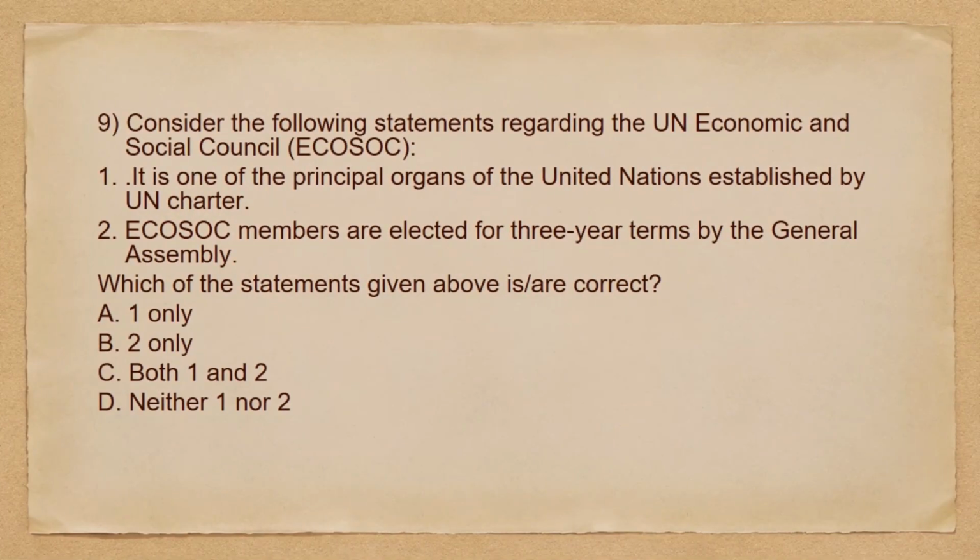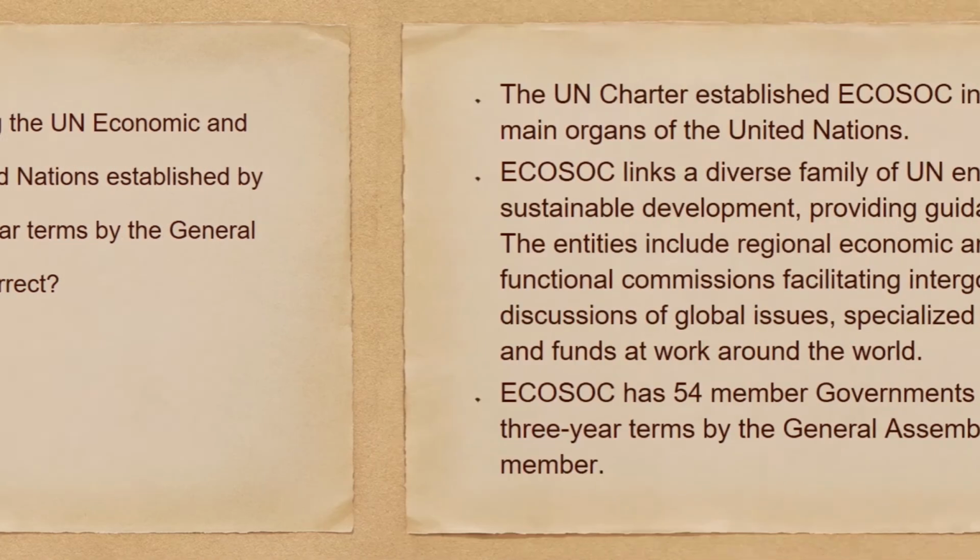Consider the following statements regarding the United Nations Economic and Social Council. One, it is one of the principal organs of the United Nations established by UN Charter. Two, United Nations Economic and Social Council members are elected for 3-year terms by the General Assembly. So we have to choose the correct statements. The options are 1 only, 2 only, both 1 and 2, or none of the above. So both the statements are correct. So C will be the correct option. Let's look at the explanation.